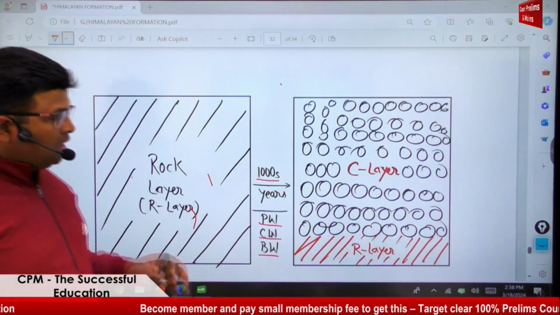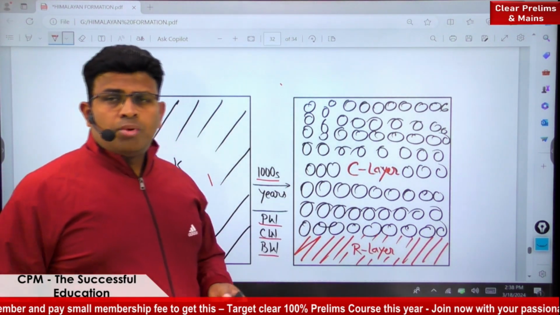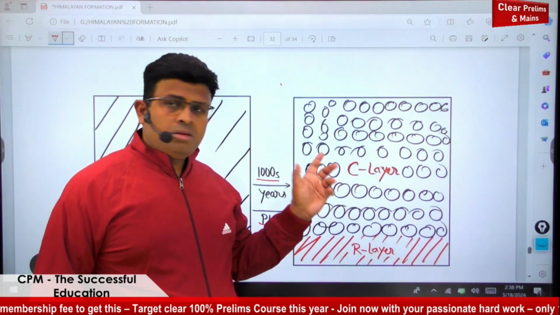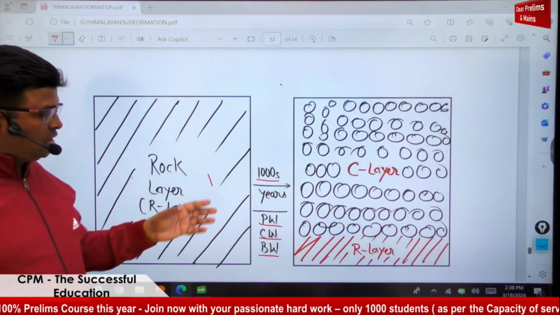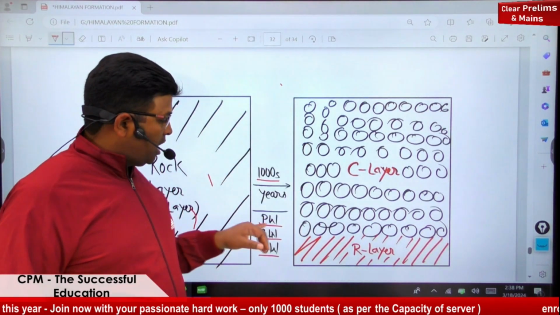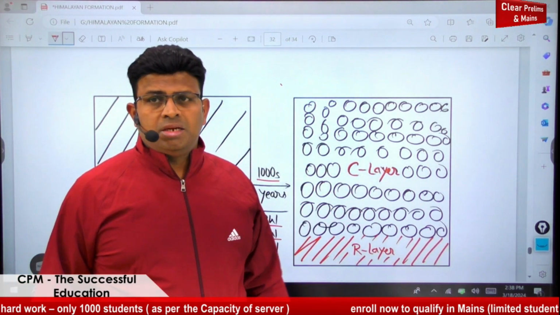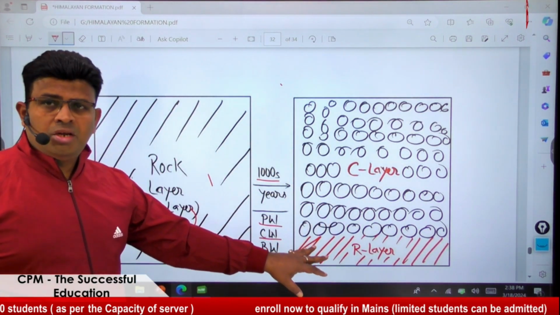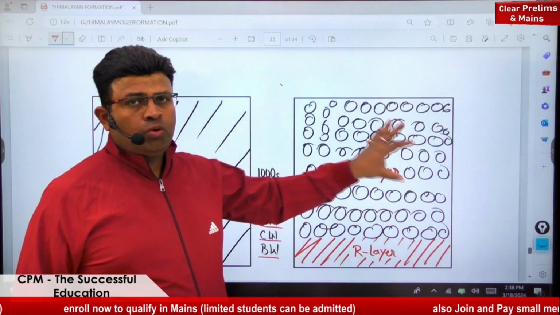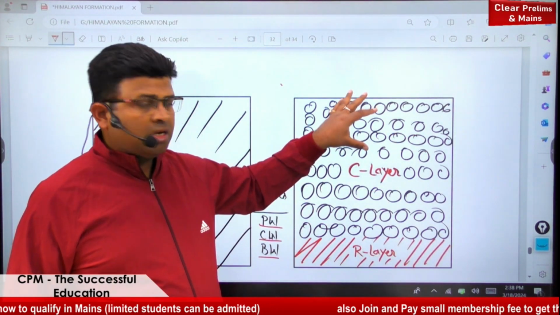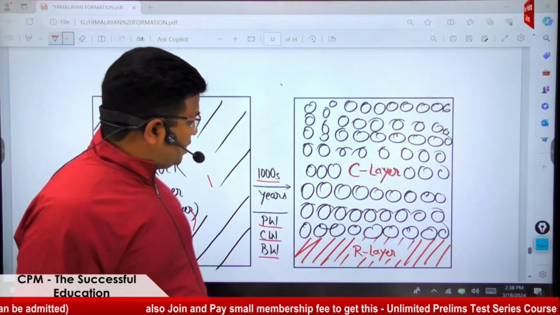Again, over thousands of years, rock is broken, disintegrated, and decomposed into particles of rock by physical, chemical, and biological weathering. That broken particle layer is known as the C layer. Below it there is only rock, so it is the R layer. This way, the upper part of the R layer has converted into the C layer. Is it okay? And that is also known as the parent material layer.